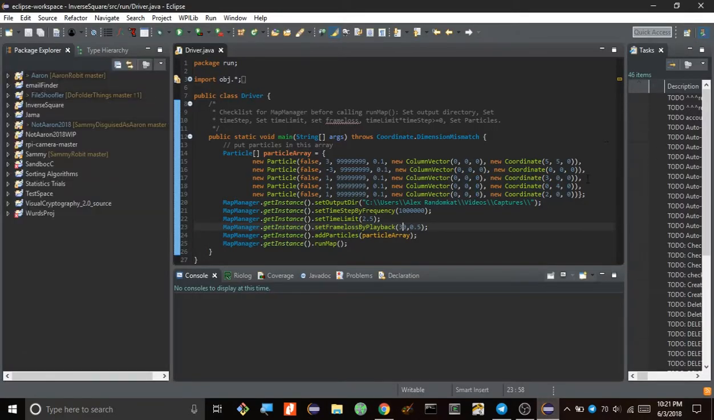So this is how I actually generate the data for the simulation. You can see here the driver class with the main method. You can easily modify this to add new particles to your simulation, and you can customize where you want it to write out your data and how accurate your simulation is. The bigger this number is, the more accurate your simulation is. Basically, this number is just